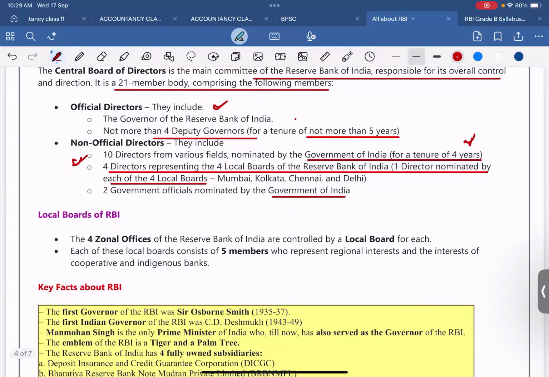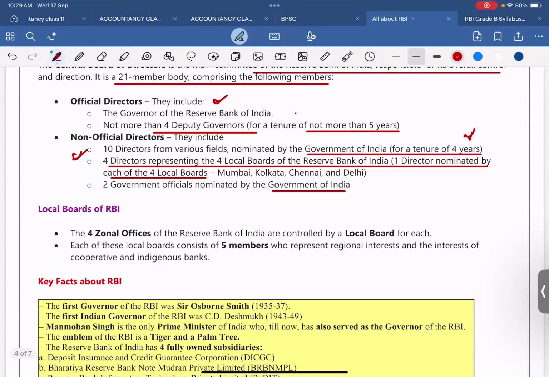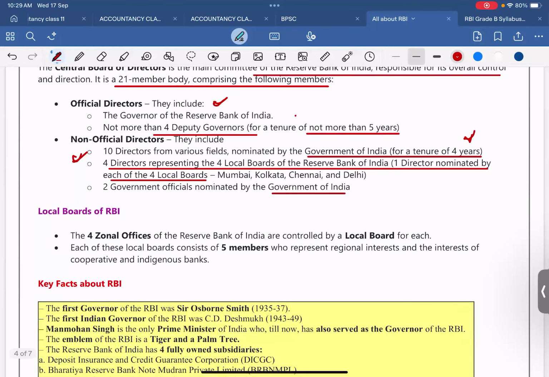Local boards of RBI. The 4 zonal offices of the RBI are controlled by a local board for each. Each of these local boards consists of 5 members who represent regional interests and the interest of cooperative and indigenous banks. How many members? 5 members. This means different kinds of banks, like SBI, PNB, and there are different kinds of banks.